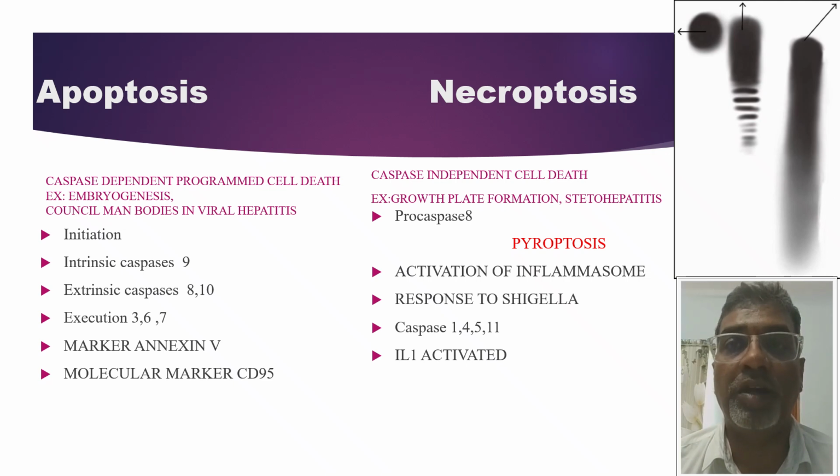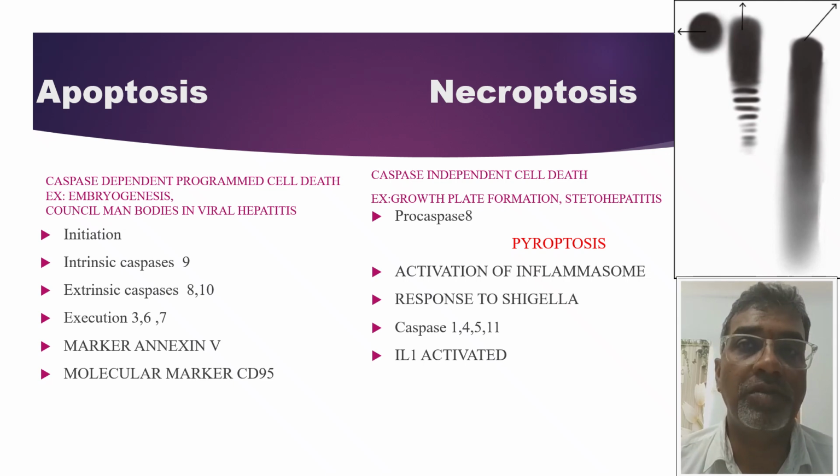Irreversible cell injury occurs in the form of two parts. One is necrosis and the other is apoptosis. Both are cell deaths only. Necrosis is, in a simple way, unprogrammed cell death, and apoptosis is programmed cell death. In apoptosis, the process will be enhanced with the help of caspase enzymes. So it is a caspase dependent programmed cell death. Apoptosis is both a physiological and pathological process, but necrosis is a pathological process.